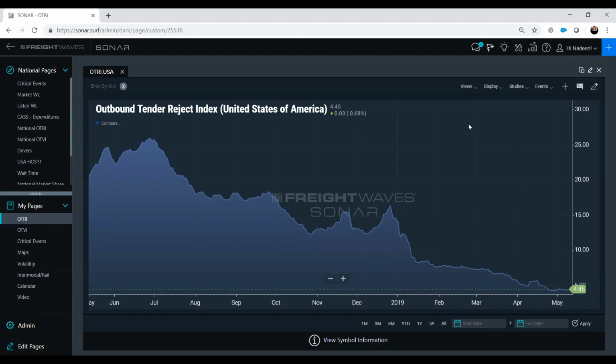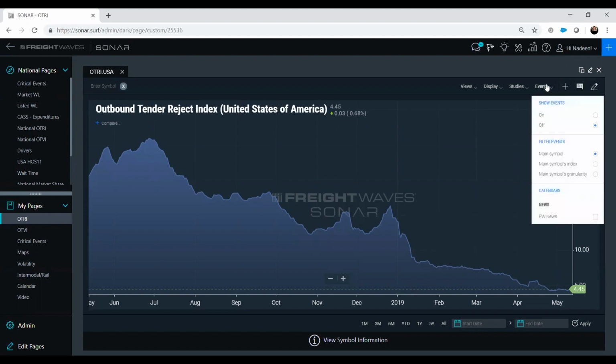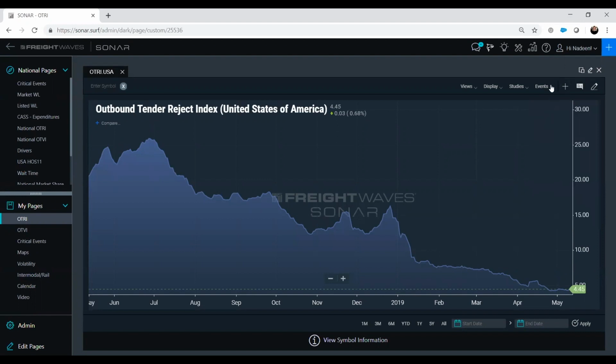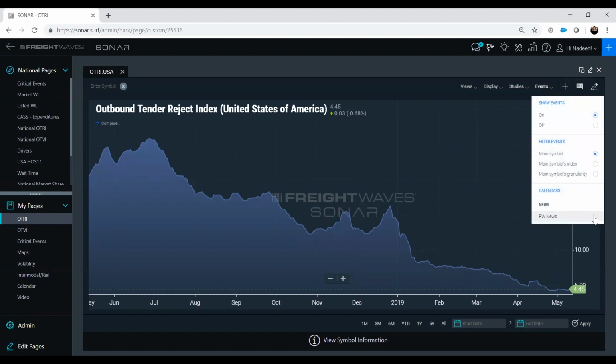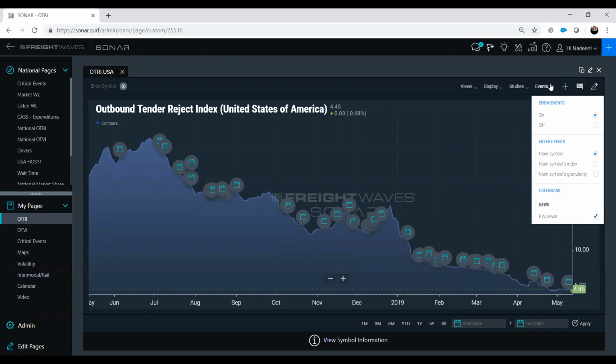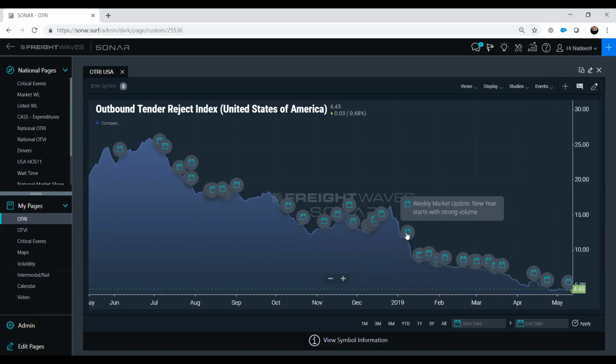The first thing I'm going to show you is the events on the calendars. If you have any calendar pulled up within SONAR, you can go up here to the Events tab and click on it, and then go back and click FreightWaves News. That will populate anything that has happened or anything that we have written about in our editorial staff. It will populate that article within the chart.